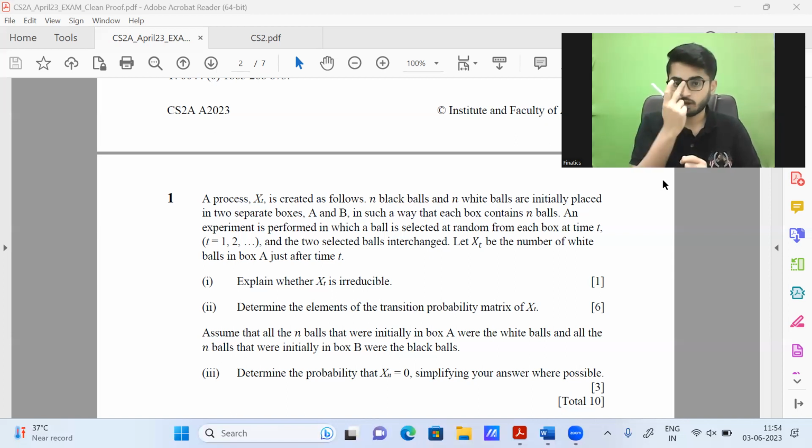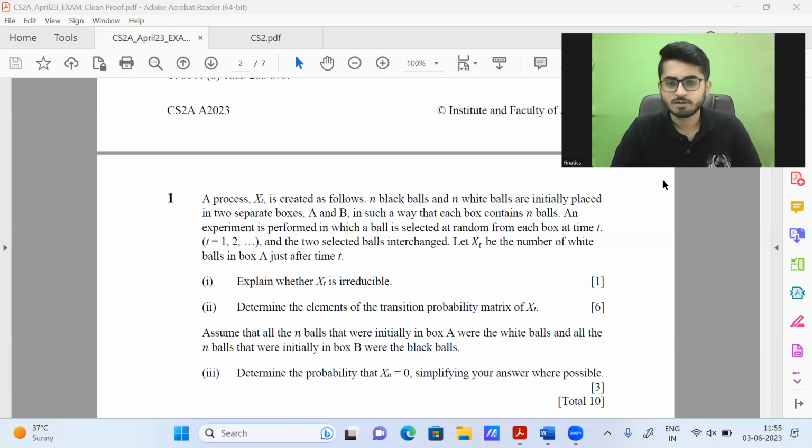Now again, depending on what time t it could be, what could be the starting point, it could actually vary. But for all possible times, this is going to be my sample space: 0, 1, 2, 3, so on till n. Then it's mentioned, assume that all n balls initially in box A were the white balls. So initially in box A, all of them were white balls. And all the n balls that were initially in box B were the black balls.